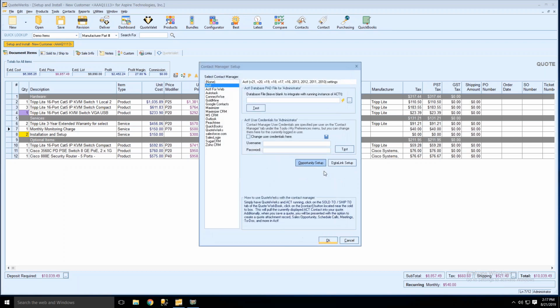All right, so those are the major changes with the setup of the ACT integration. As far as the ACT integration itself, you shouldn't see any noticeable differences in the way it operates. The biggest difference will be that everything is saved under the opportunity instead of the contact. That'll be really the biggest change with the integration as far as users go, or how we integrate with it on the front end of things.